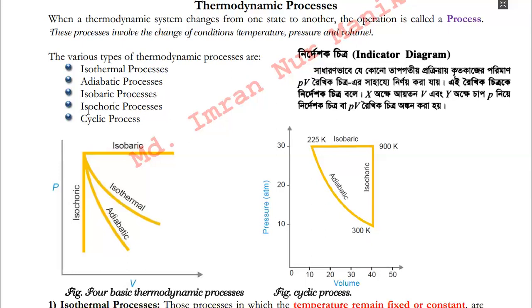In the similar manner, in an isochoric process, it may acquire volume, it may lose volume, but the ultimate volume always remains the same. The amount it is gaining is also being lost, so its volume is not changing.